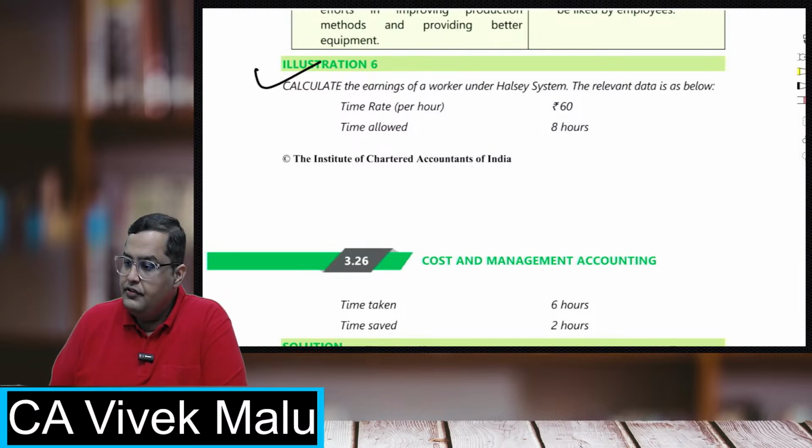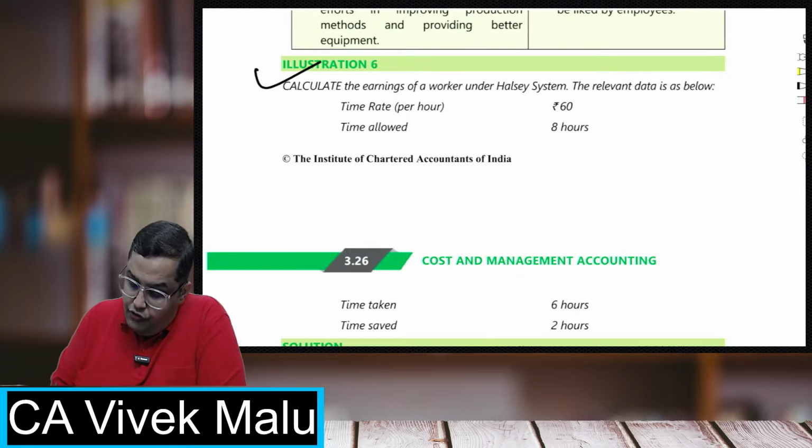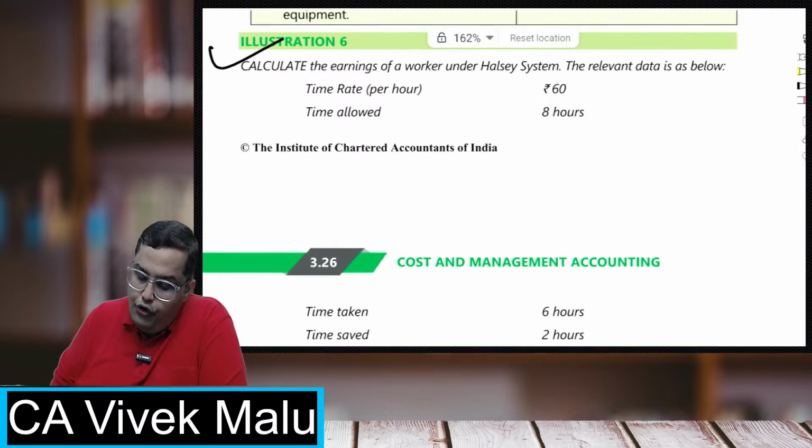Time rate is given 60. Okay, I've already got many answers from Arya, Malika, Abhijit, Soham, Prasanna. Okay, Prasanna, you are having a different answer. So time rate is 60, time allowed is 8 hours, time taken is 6 hours, and time saved is 2 hours. So we all know what the earnings will be under Halsey.